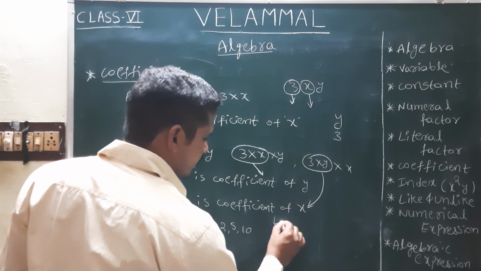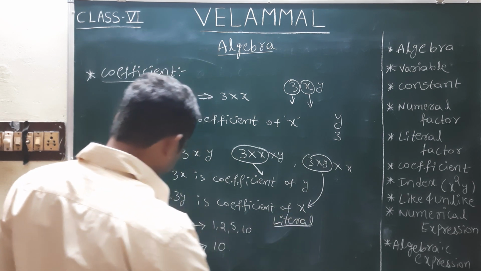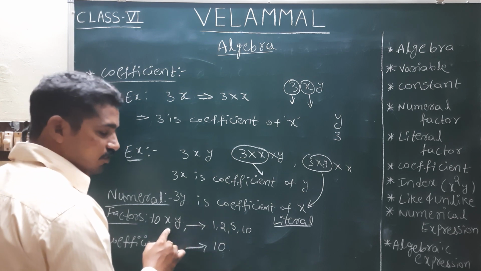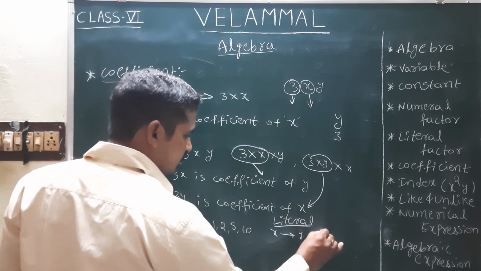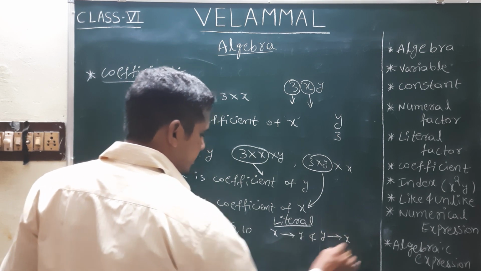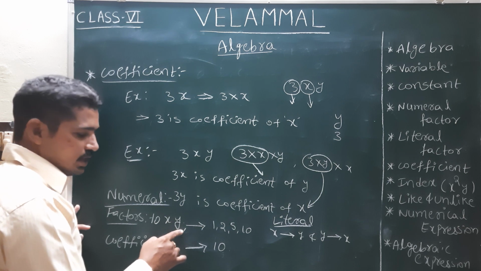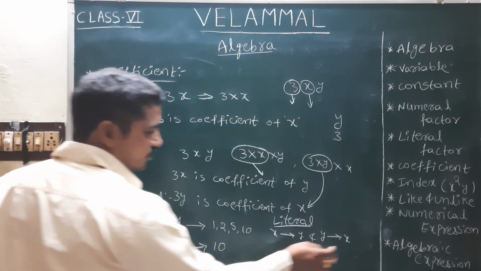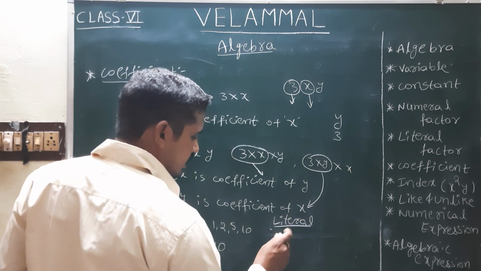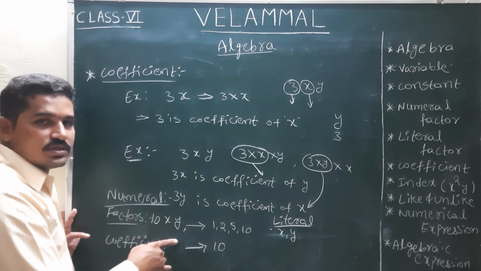Coming to the literal, for the same 10xy, the literal factor of x is y, and of y is x. The literal factors of this term are x comma y.